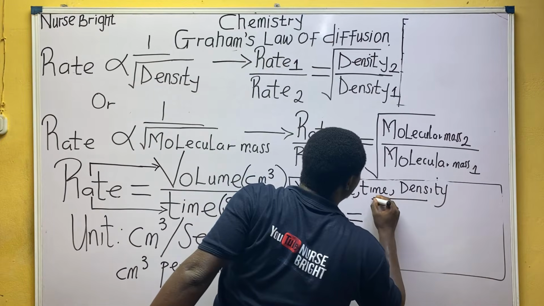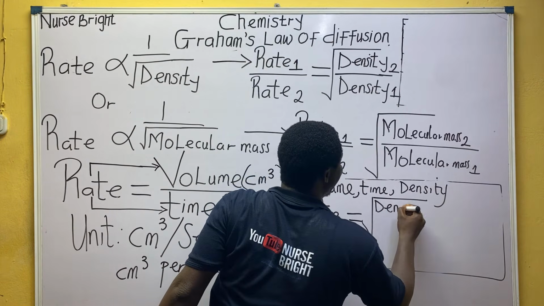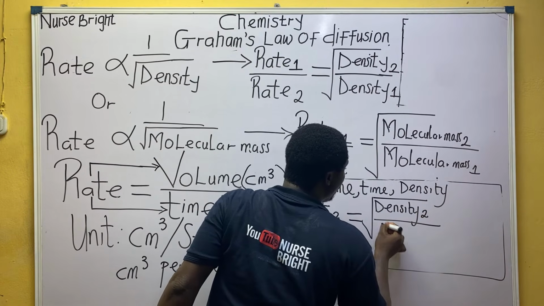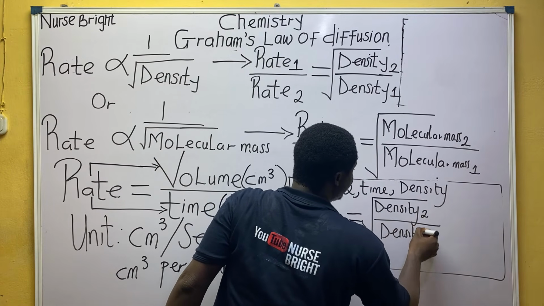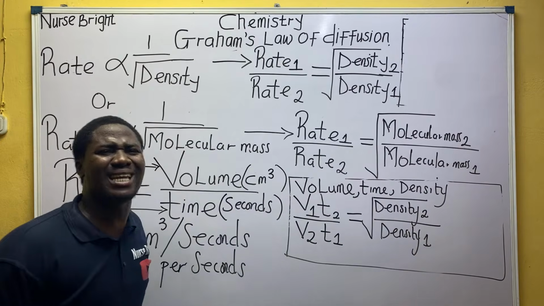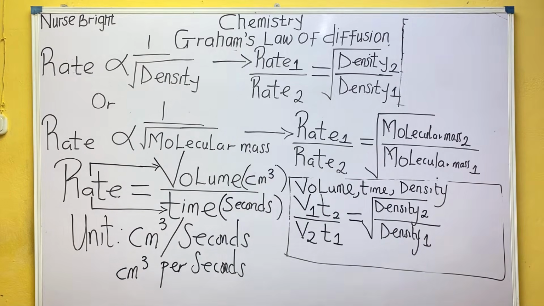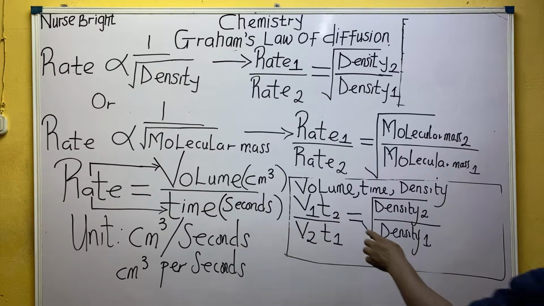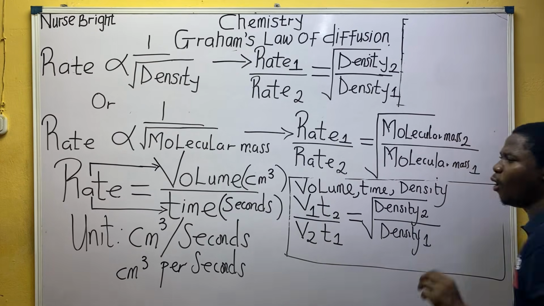All square root of what, everyone? Density, it doesn't change. Density 2 over what, everyone? Density 1. Is this making sense to you? Let me know in the comment section if the formula I just wrote on the board is making sense to you so we can move forward.